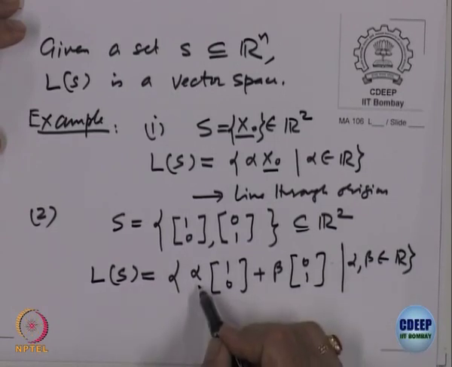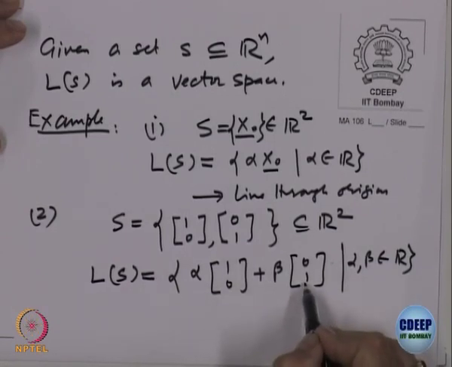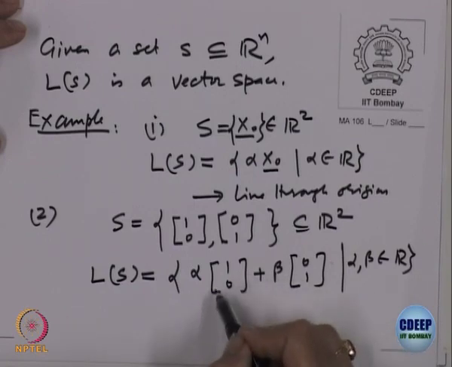If I take alpha equal to 0, I am only taking one of them. If I take beta equal to 0, then I am taking only the first one. If both are non-zero, I am taking a linear combination of both. So, by choosing alpha and beta suitably, I can take one of them or either of them or none of them, but none of them means what? It should be the 0 vector. So, 0 vector comes inside it, right.